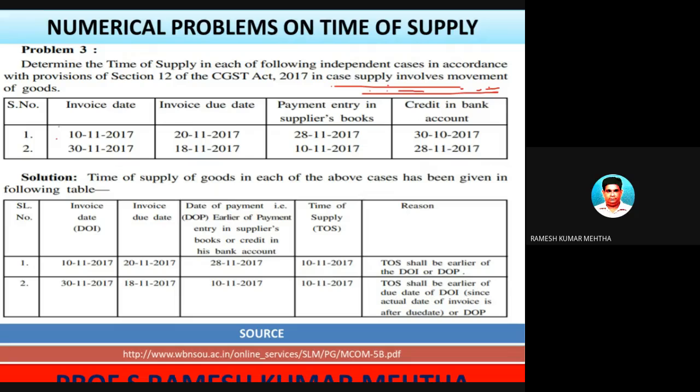Okay, let's take the example. Invoice date is 10/11/2017. Invoice due date is 20/11/2017. Payment entered in the books of accounts of the supplier is 28, and the bank account of the supplier was credited as far as the payment is concerned on 30/10/2017. So among them, whichever is the earliest, first we have to calculate that. That is 30/10/2017.